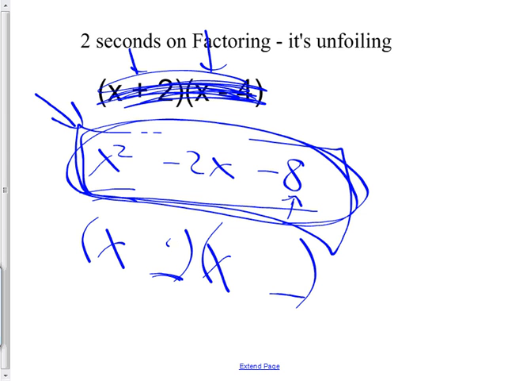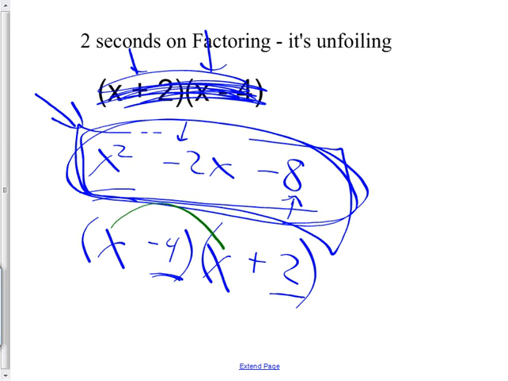Okay, if I put a 4 and a 2, then which of them should be negative? Because only one can be negative, otherwise I won't get negative 8. And then I can judge by this middle number and say, oh, I think I should make the bigger one negative. And then you just check it. Check it by foiling. You can.